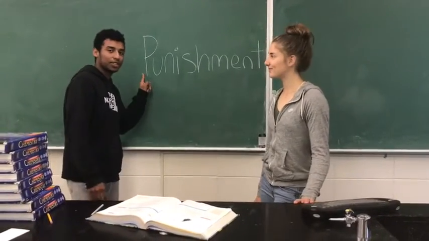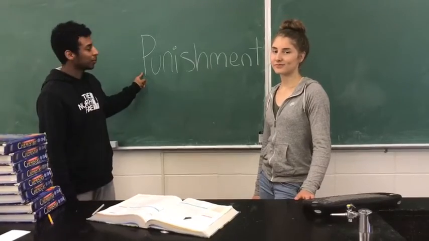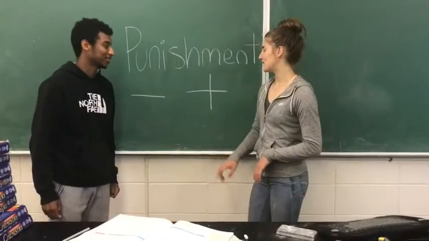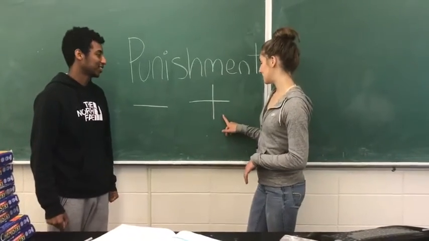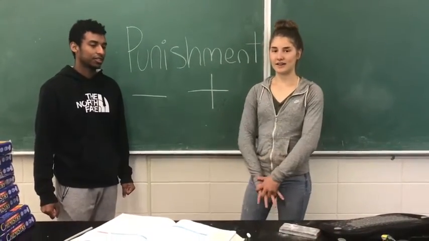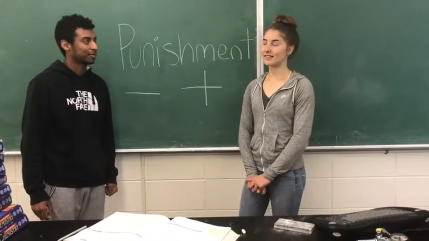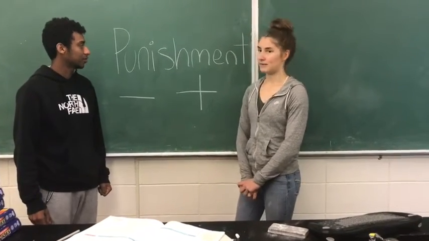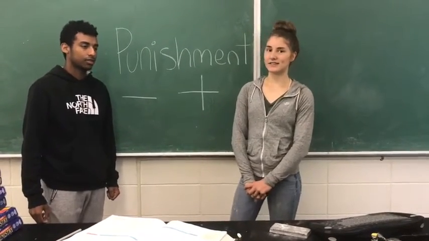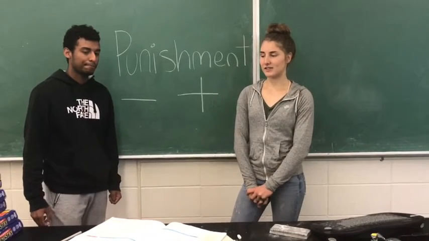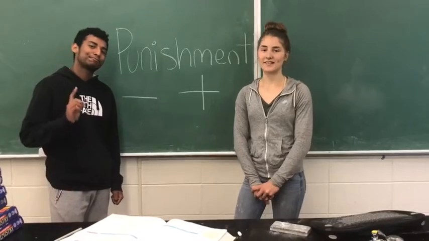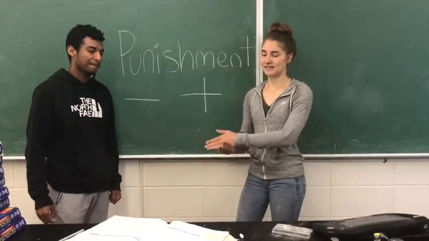Punishment decreases the likelihood of the behavior to reoccur. There are two kinds of punishment: positive punishment and negative punishment. Positive punishment is when you add an aversive stimulus to decrease the likelihood of a bad behavior. An example of this is if you speed, you could be given a speeding ticket, and that decreases the likelihood of you speeding again because of that given speeding ticket.